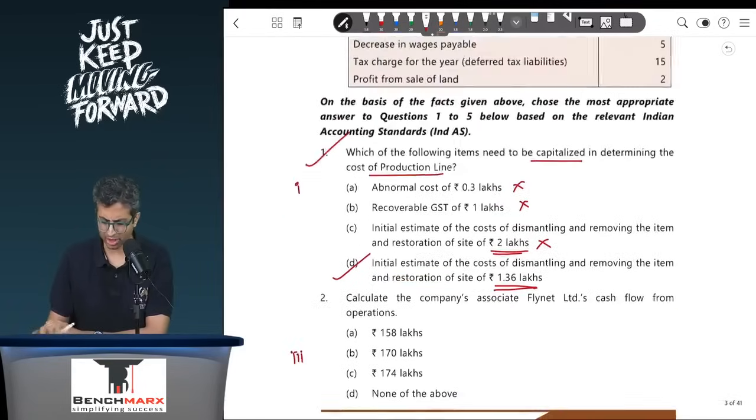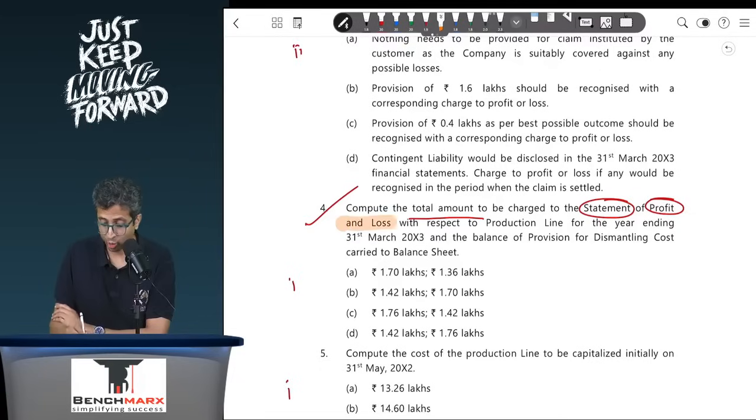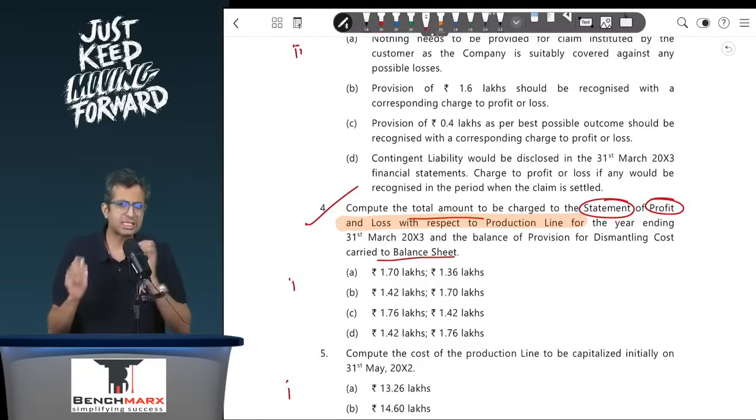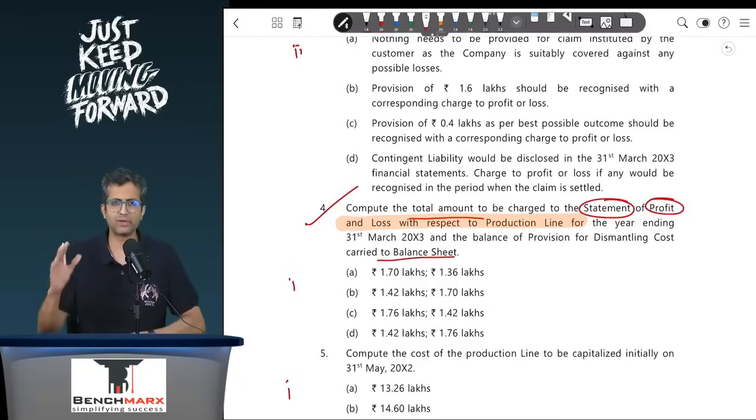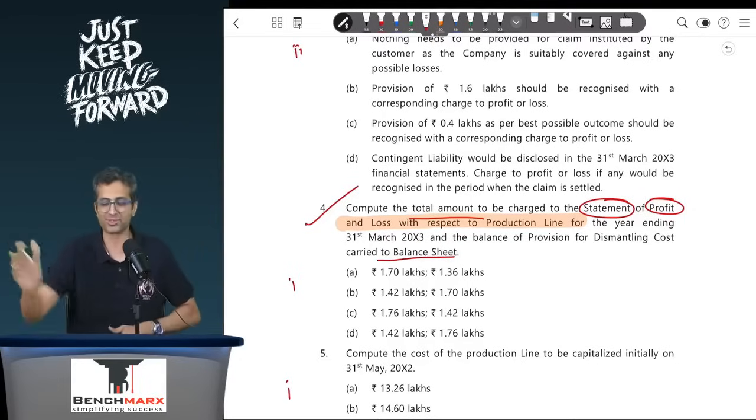Calculate, point 2 is to be done in some time. Then you will go to point 4. Compute the total amount to be charged to the statement of profit and loss. The question says, with respect to the production line for the year ended 31st March 20x3, and the balance of the provision for dismantling cost to be carried to the balance sheet. Now in this case, I would say that there is a certain degree of ambiguity and alternative treatment possible, but in MCQs you can't write a note for an alternative solution.